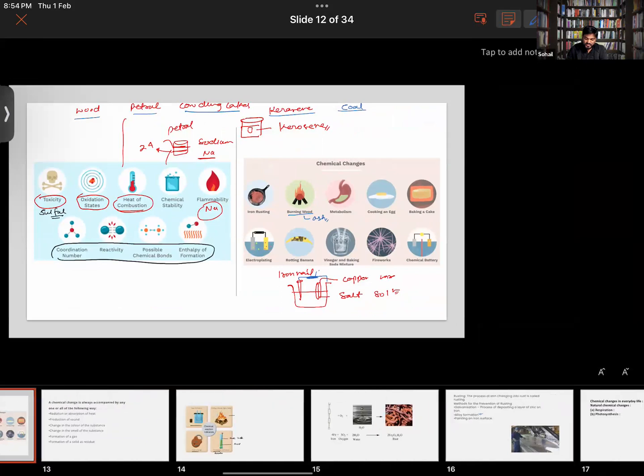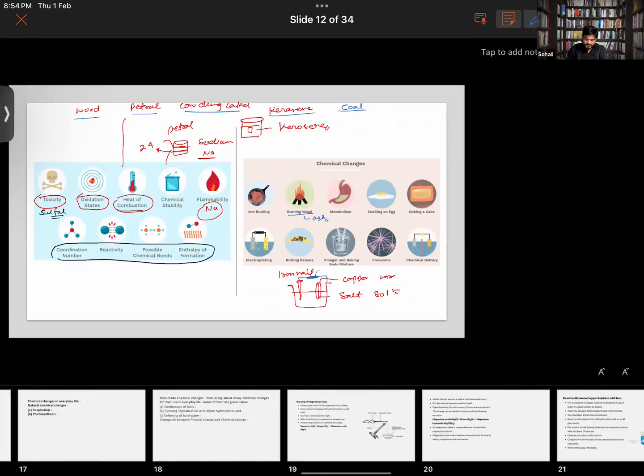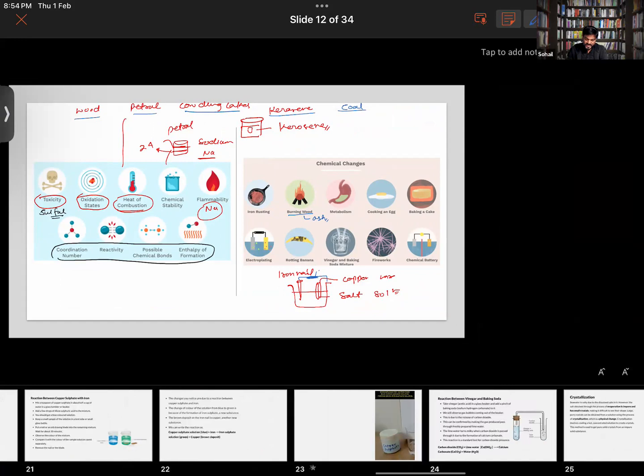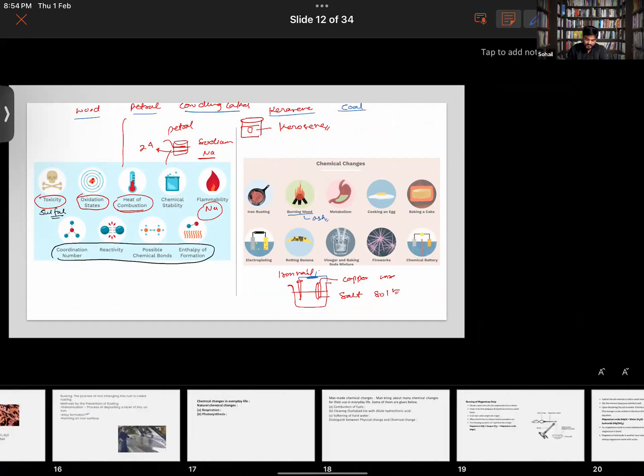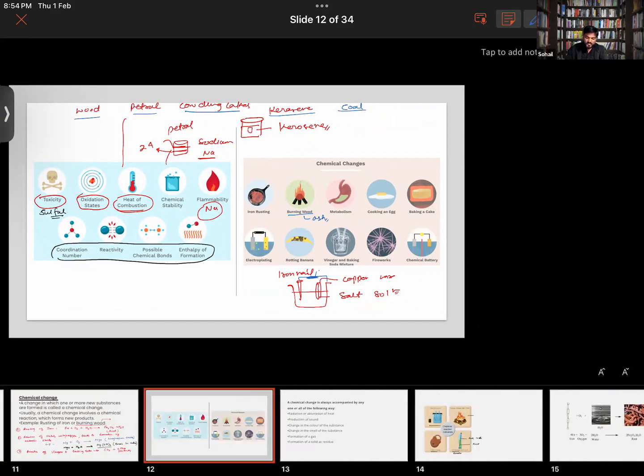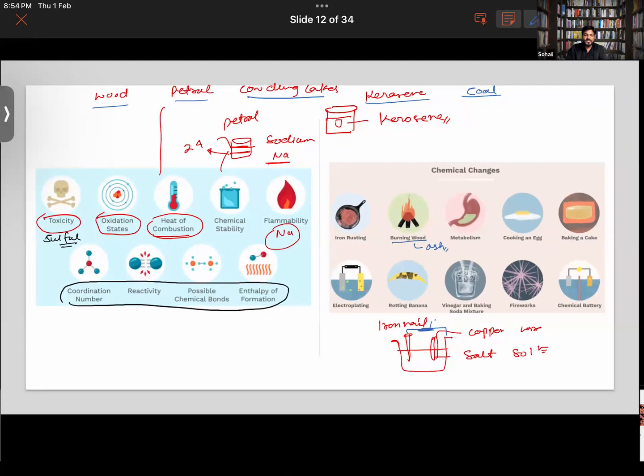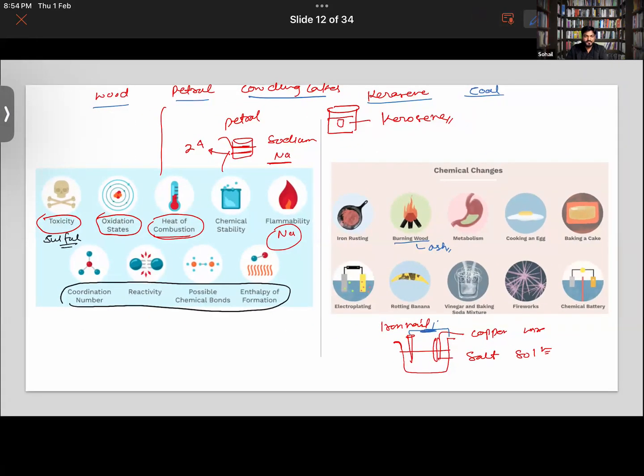So that shows you an example. Which solution do we put in? You can simply take a salt solution, some salt added in water. If you have a dilute acid, you can take dilute acid also. Dilute acid means weak acid. Then take the iron nail and copper wire, dip them in, and connect them with two wires, which have to be connected to the opposite terminals of the battery.